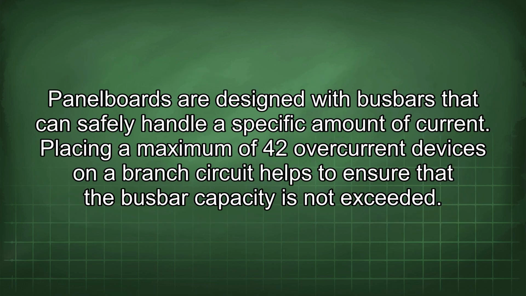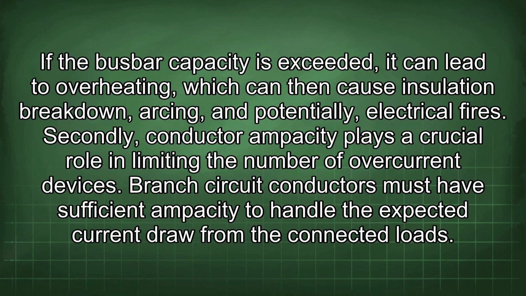Panel boards are designed with busbars that can safely handle a specific amount of current. Placing a maximum of 42 overcurrent devices on a branch circuit helps to ensure that the busbar capacity is not exceeded. If the busbar capacity is exceeded, it can lead to overheating, which can then cause insulation breakdown, arcing, and